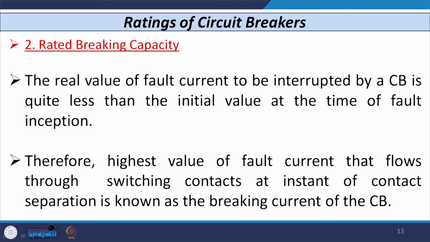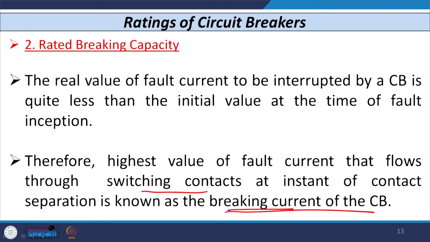Therefore, the highest value of fault current that flows through the contacts of the circuit breaker at the instant of contact separation is known as the breaking current of the circuit breaker. So, breaking current means the highest value of fault current that flows through the contacts of the circuit breaker at the time of breaking or contact separation.